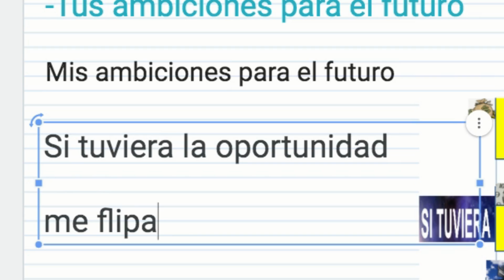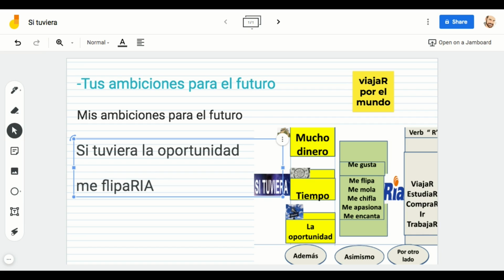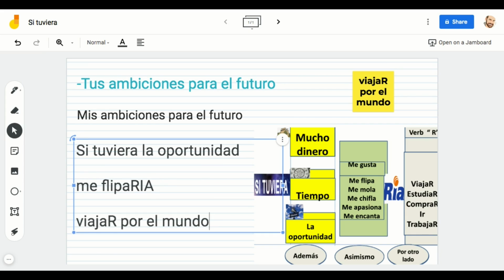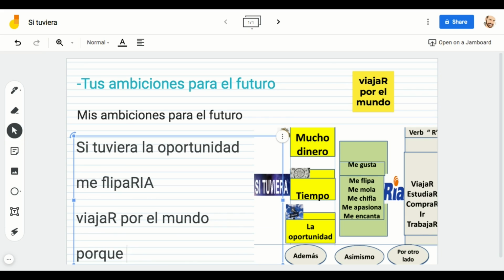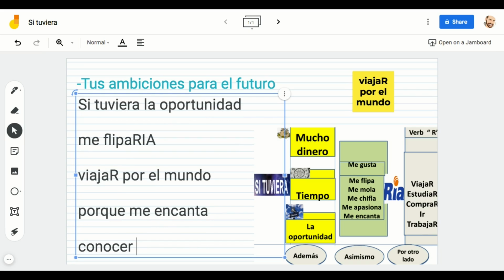Try to include ría at the end of the opinion, like me fliparía, and then you include viajar por el mundo. And then you can include as well why you love traveling: porque me encanta viajar. Or you can say as well, porque me encanta conocer gente nueva, because I love to meet new people.